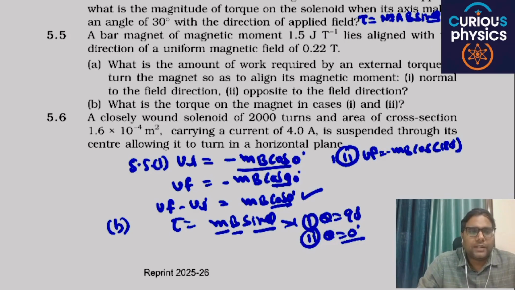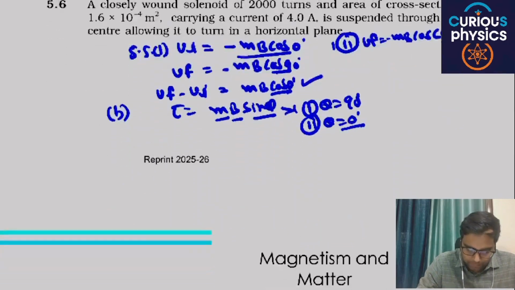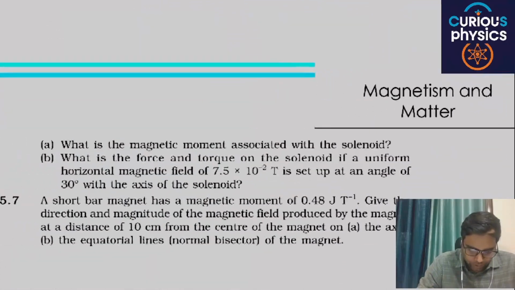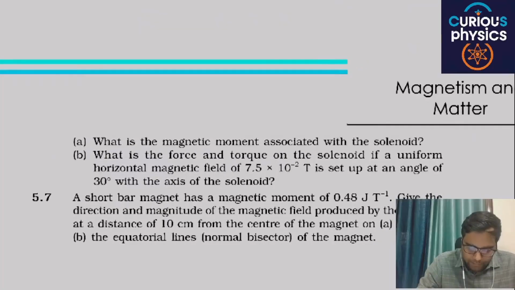Question number 5.6. A closely wound solenoid of 2000 turns and area of cross section 1.6, carrying a current, is suspended through its center, allowing it to turn in a horizontal plane. What is the magnetic moment associated with the solenoid?